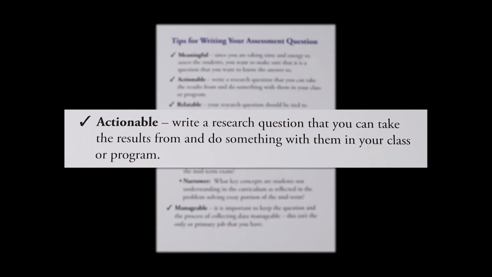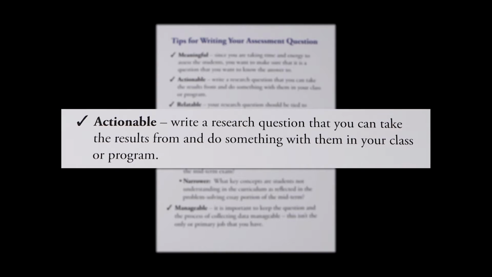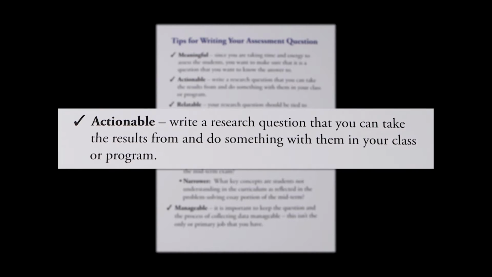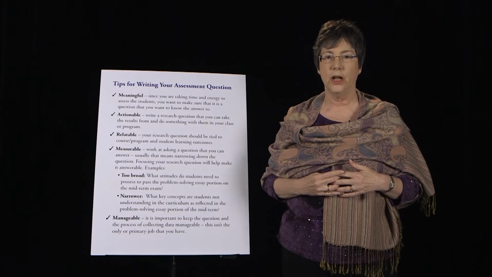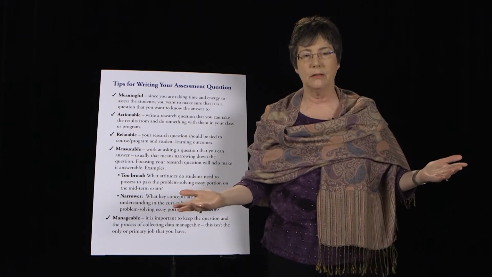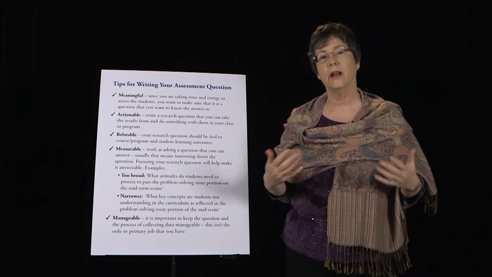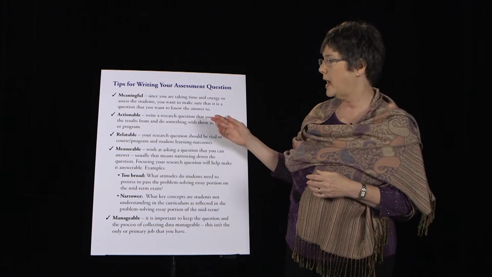Next, you need to make it actionable. This needs to be something that when you get the information, it's going to be something that you can actually work on within your curriculum. It's not going to be related to something outside the purview of your program or your course. You can't necessarily change the socioeconomic demographic that your students come from or which high school they attended, so that's not an actionable item. But you can impact how they learn, and so those would be actionable.